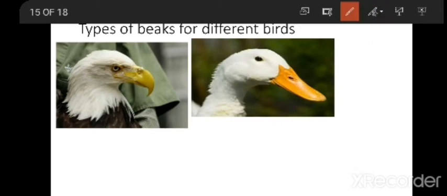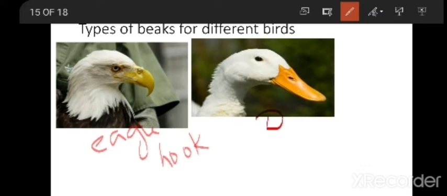For example, if you see here, the first bird, if you can identify, this is eagle. If you observe eagle, the beak of the eagle is hook-like. It is very sharp and pointed and it's hook like. Why generally the eagles have hook like beak? Because it has to tear the food. It has to tear the flesh of the animals. So that's why eagle has hook like beak.